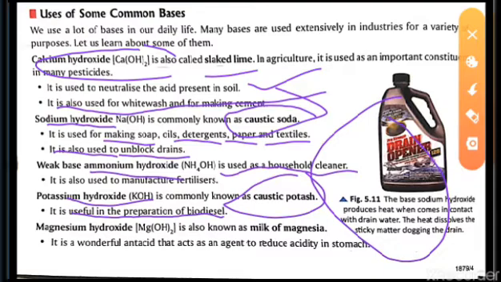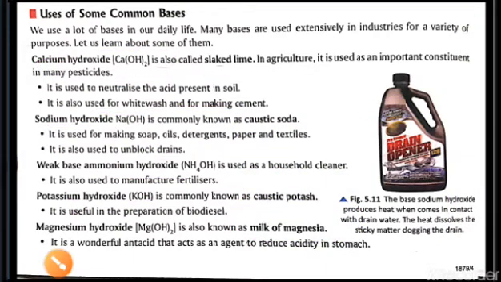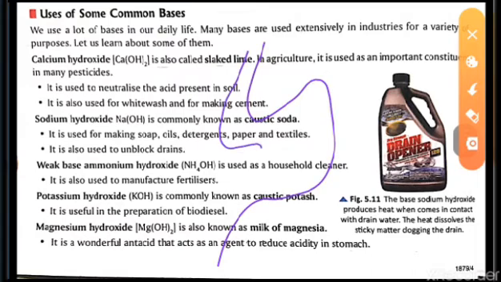Now the last one we are having, magnesium hydroxide, is also known as the milk of magnesia. Remember this name, the milk of magnesia. It is a wonderful antacid that acts as an agent to reduce the acidity in the stomach. So whenever we feel acidity in our stomach, what happens?